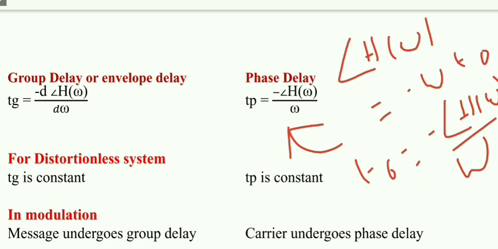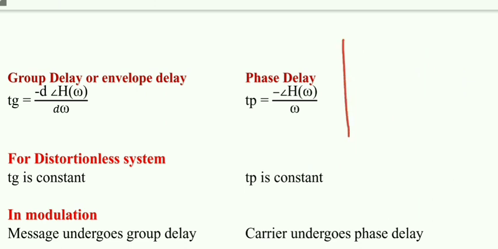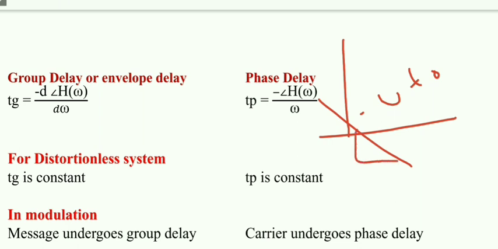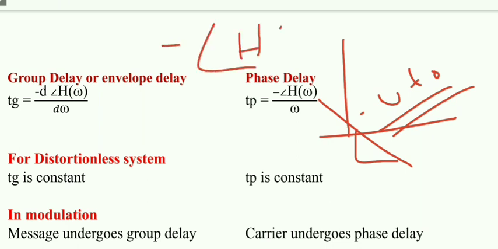This also I can write. I told you this is the phase response, minus omega T naught. So how can I find the slope? Slope is given by change in y with respect to change in x. If I differentiate minus omega T naught, what do you get? Minus d of H of omega by d omega.